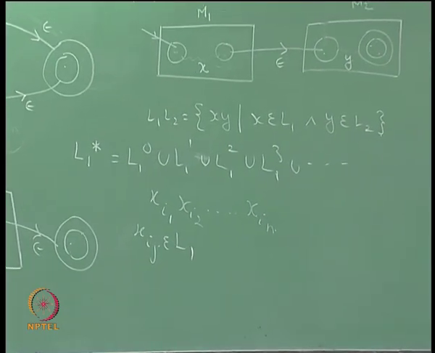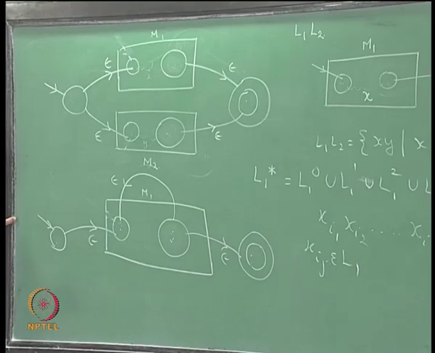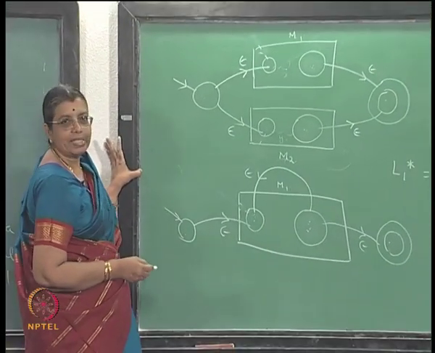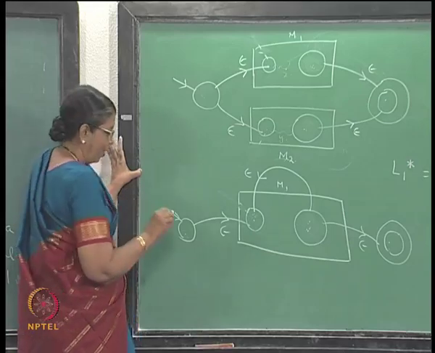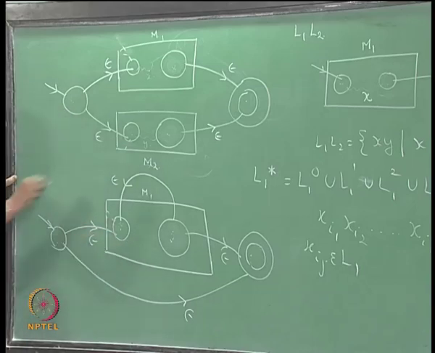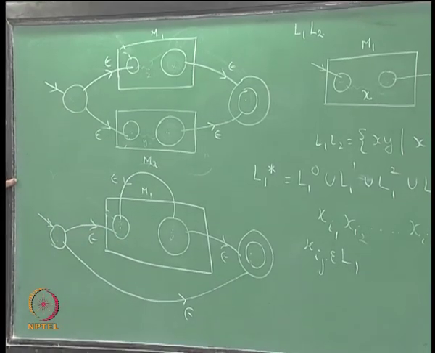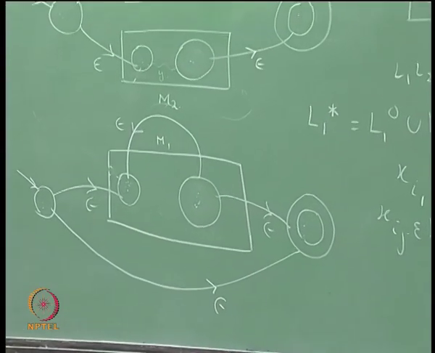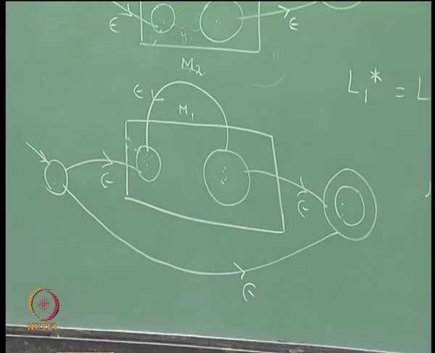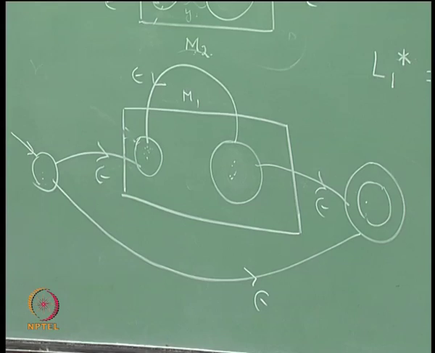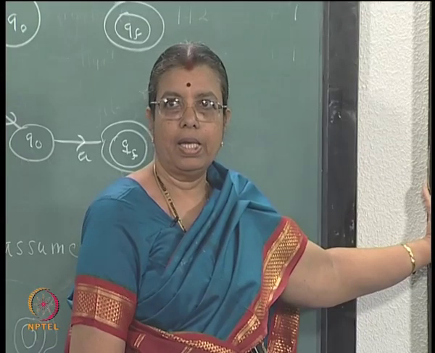Is this okay or is something missing? Epsilon will not be accepted unless this accepts epsilon. L1 0 consists of epsilon, you have to accept epsilon alone. So, there should be one arc from the initial state to the final state with label epsilon. Okay. So, this diagram, this NFSA with epsilon moves, will accept L1 star.